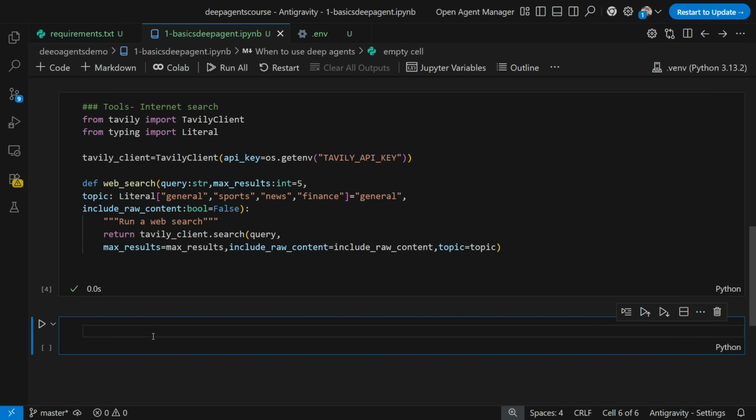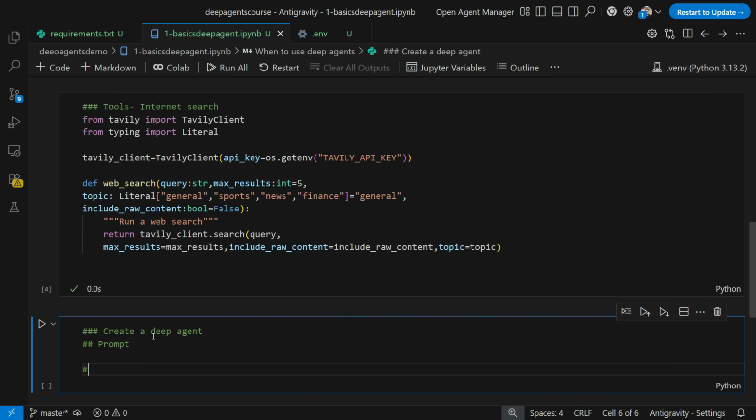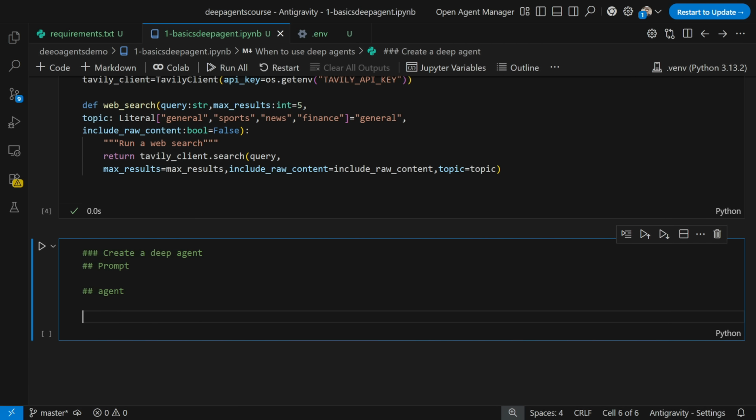Now the next step is to create a deep agent. To create a deep agent, it is very simple. First of all, we go ahead and start with a prompt. Now this prompt can be a simple prompt, it can be a complex prompt, right? And the next thing is that we go ahead and define our agent. Now for defining an agent, how do we create an agent?